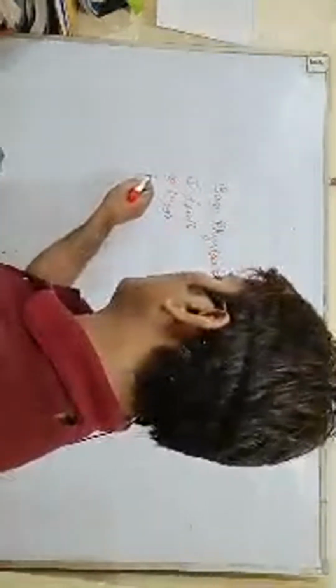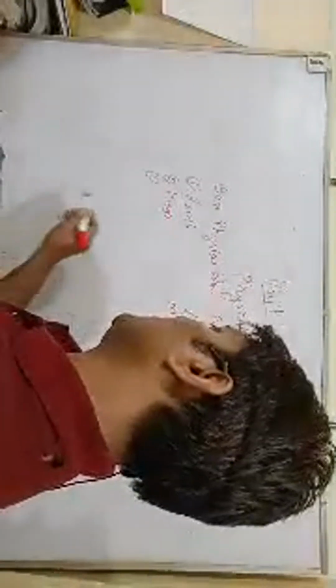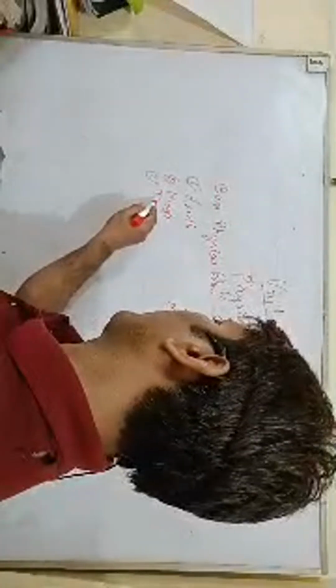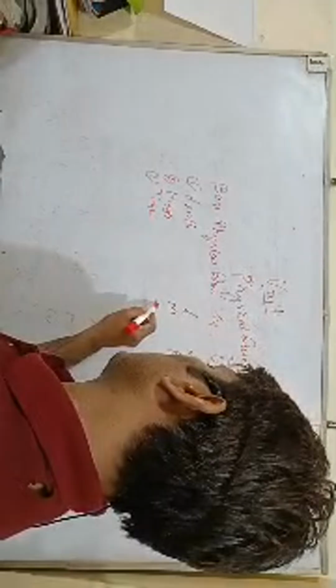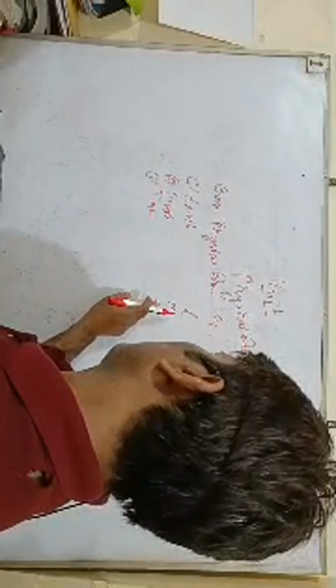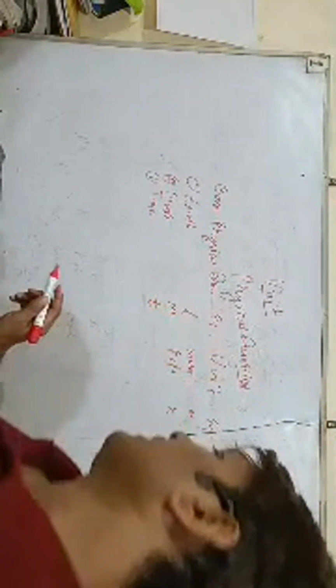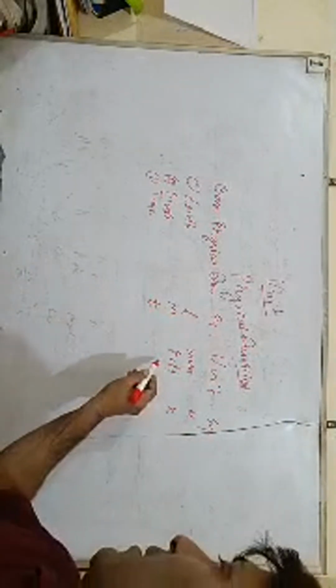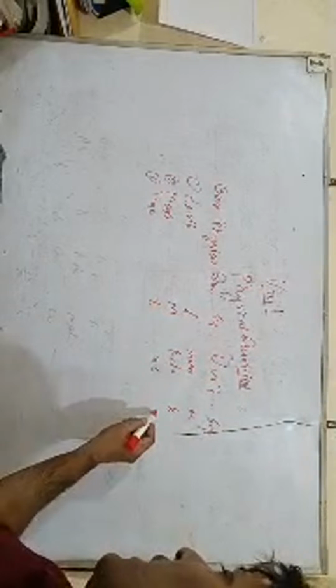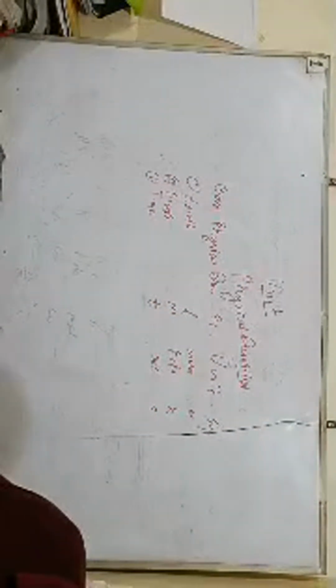And the third basic physical quantity is time. Time is symbolized as small t, and its unit is second, that is symbolized as small s.